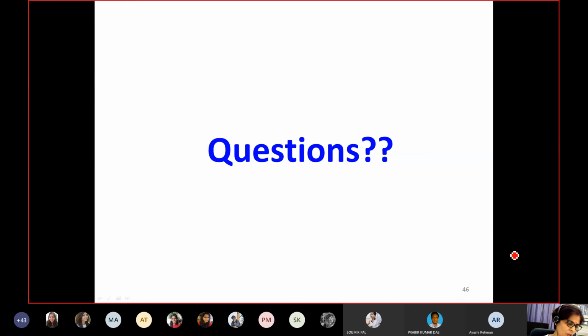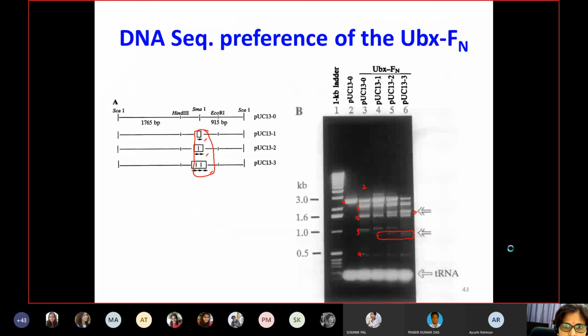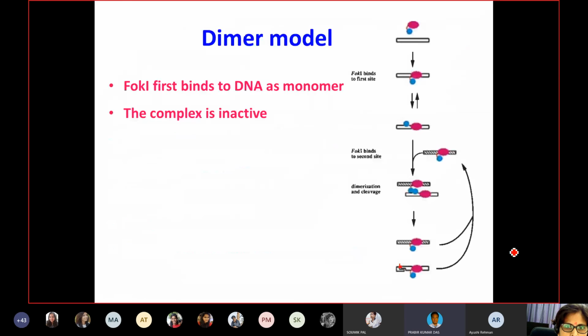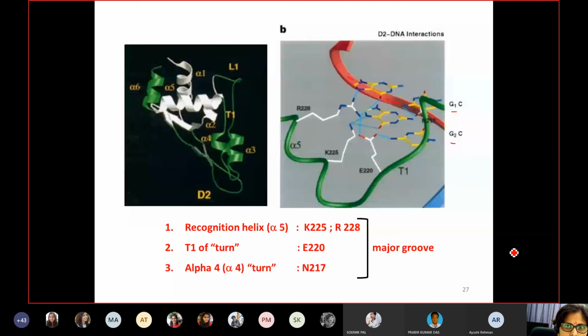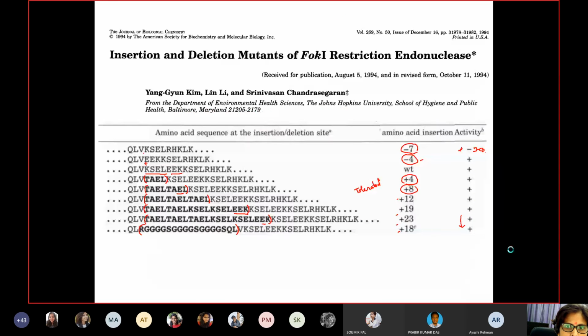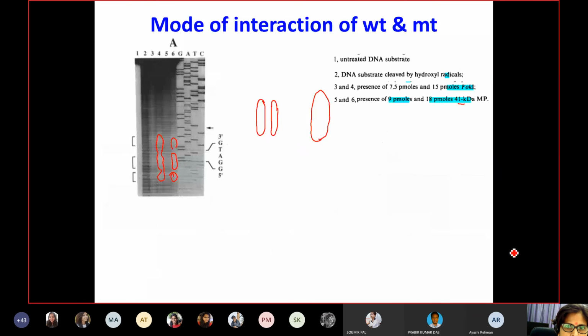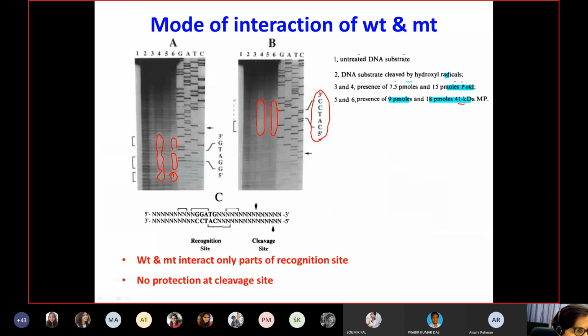Yes. So if we go back to the structure, I don't know if I have it here or not. I don't think it is here. Let me see.